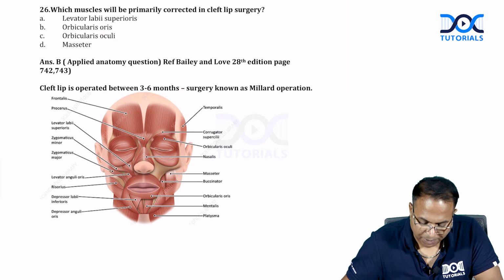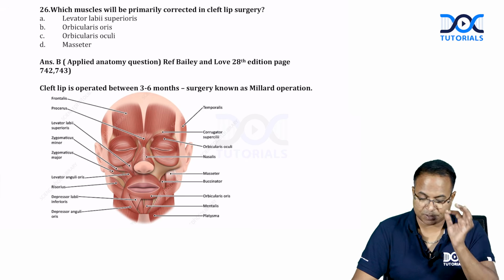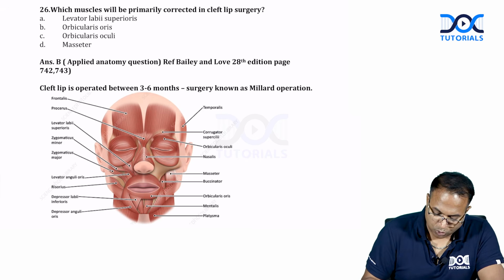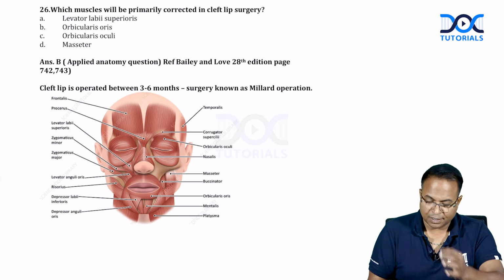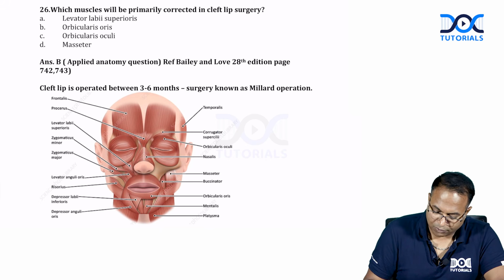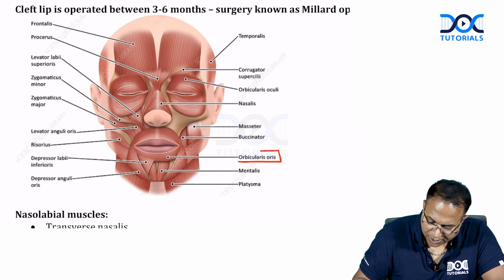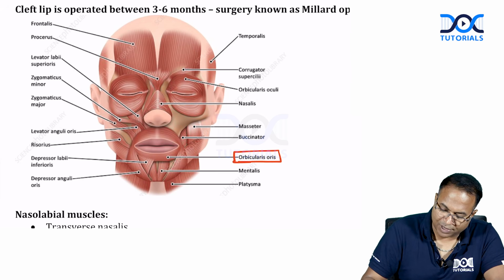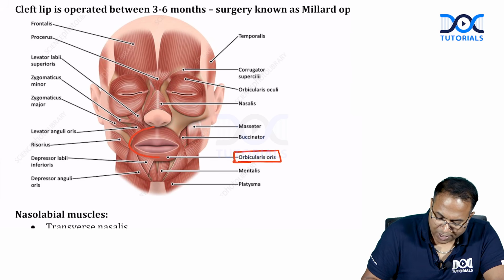Which muscles must be primarily corrected in a cleft lip surgery? So, in cleft lip surgery, you should know what is the muscle in the lips. You should not forget, it is orbicularis oris. It's a simple applied anatomy question. It is not even a surgery question. This is the orbicularis oris muscle which is around the lips.